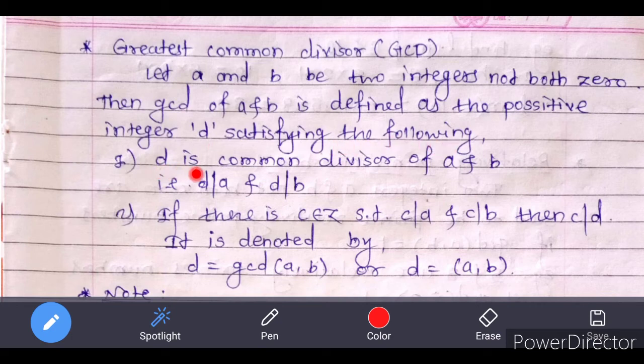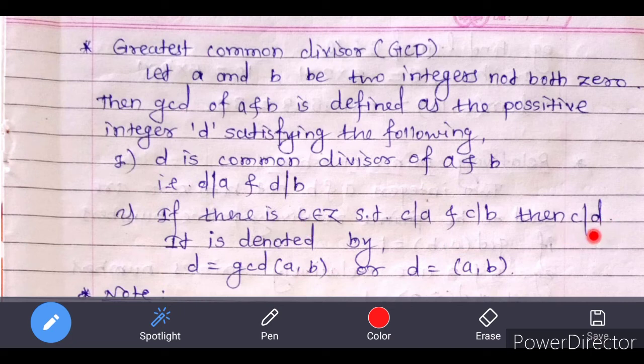First, d is a common divisor of both a and b. That is, d divides a and d divides b also. And second, if there is c belonging to Z such that c divides a and c divides b, then c divides d. That means if there is another common divisor of both a and b, that is c, then that c divides d.